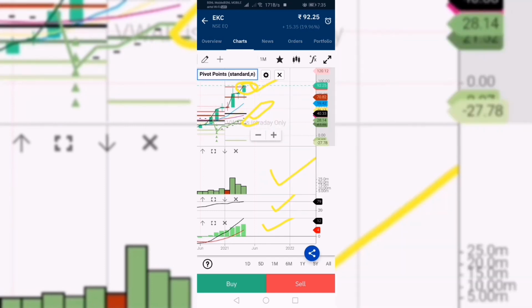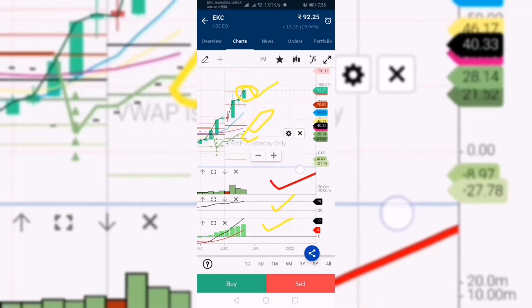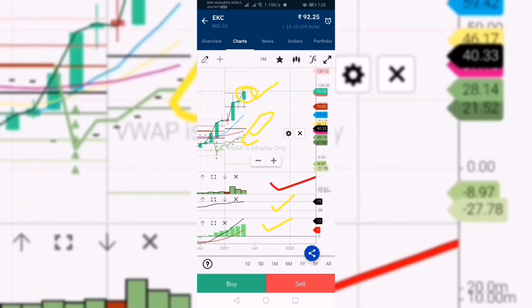Think before trade. Don't just trade blindly because he told or someone told or anyone told. Go and analyze the chart first, and then check whether it will go up or down, and check whether you want to buy it or not. So be careful before trading. Think and trade, and you must know basic knowledge where to enter the trade perfectly and where to exit the trade. Thank you.